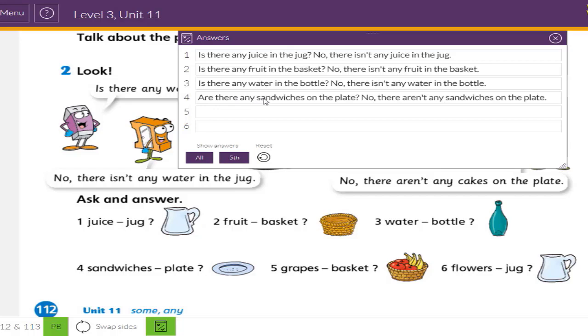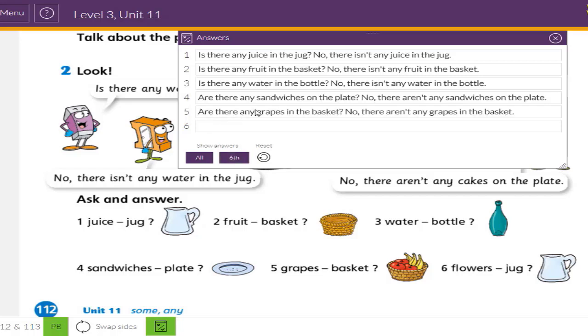Are there any sandwiches on the plate? No, there aren't any sandwiches on the plate. Number 5. Grapes, basket.